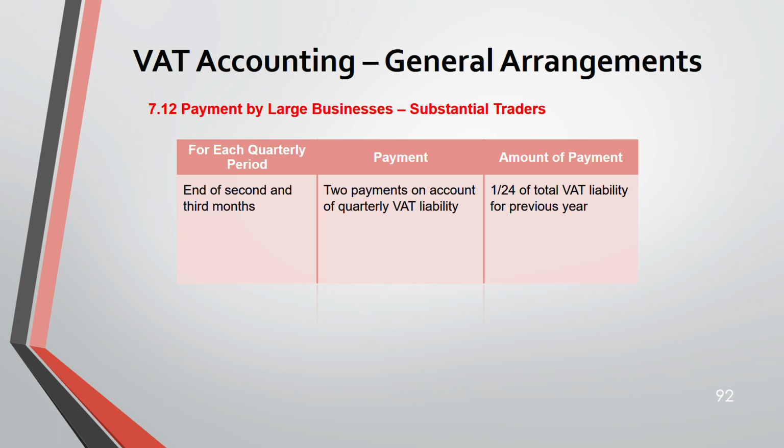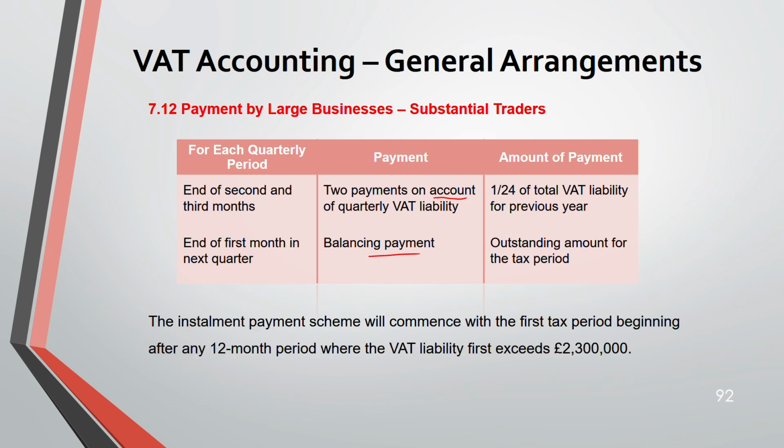That means the amount of each payment will be 1 divided by 24 of your total VAT liability for the previous year. Then at the end of the first month in the next quarter, the balancing payment. I'm sure you know what payment on account and balancing payment are. You should know this from my previous lecture, where I've covered it. The balancing payment is your outstanding amount for the tax period.